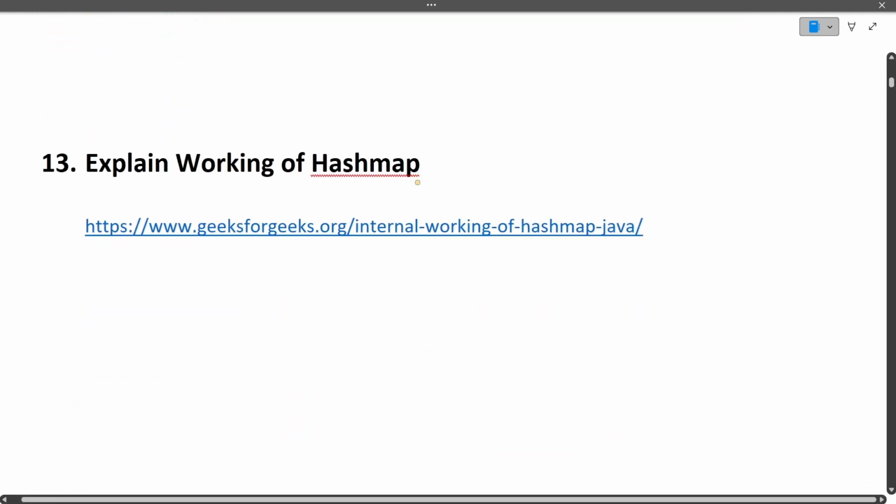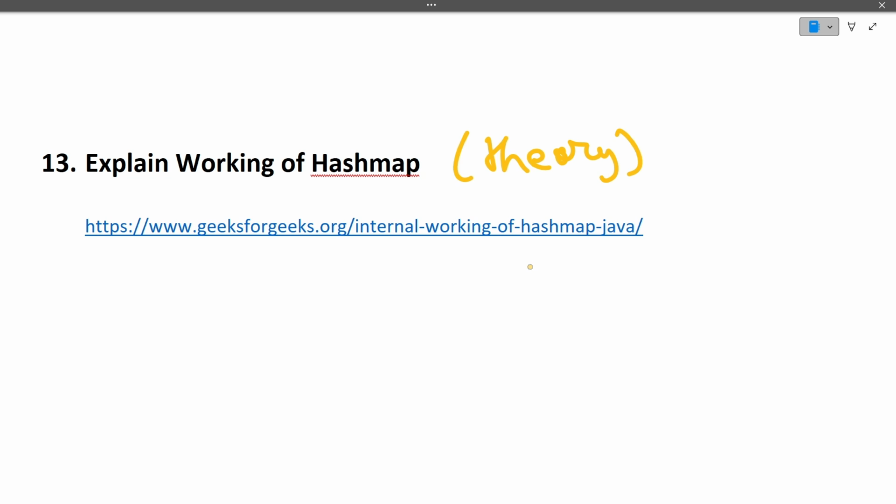Explain working of hash map. Again, not a small solution. Just the theory part you need to understand, not the code part. Again, the links you will find in the description box. Okay. Explain working of hash map. I hope this thing is clear.